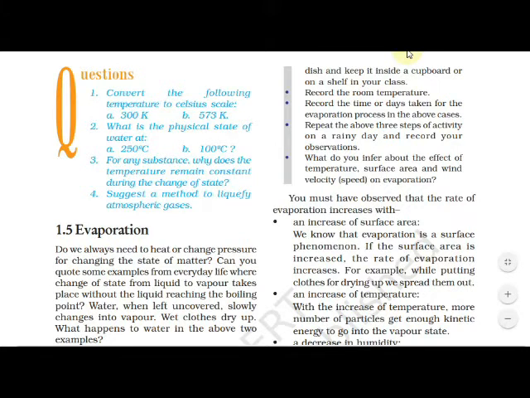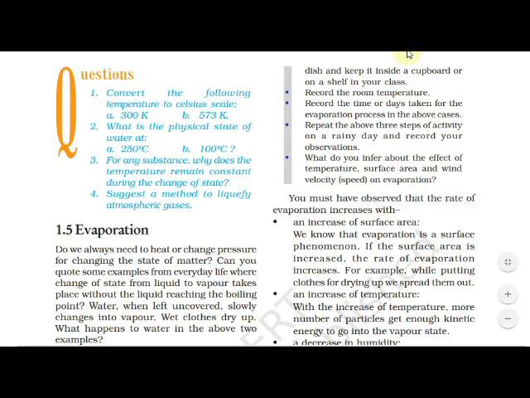For any substance, why does the temperature remain constant during the change of state? Suggest a method to liquefy atmospheric gases. Which method is useful to liquefy the atmospheric gases? So these questions you have to see at home. Try to solve and show me on my mobile, my WhatsApp number. Understood? I'll go through it.